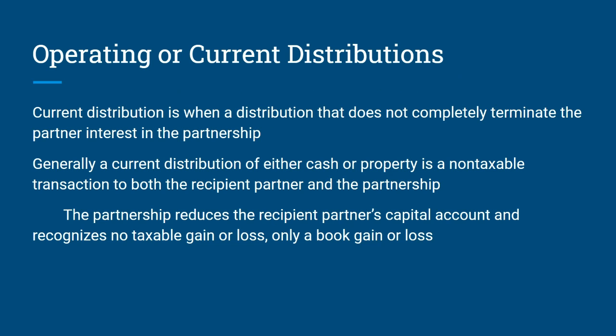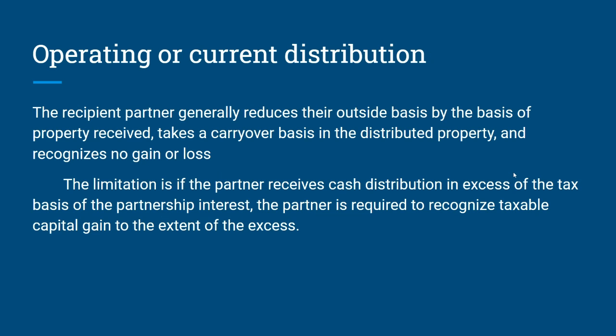Operating or current distributions. A current distribution is a distribution that does not completely terminate the partner's interest in the partnership. Generally, a current distribution of either cash or property is a non-taxable transaction to both the recipient partner and the partnership. The partnership reduces the recipient partner's capital account and recognizes no taxable gain or loss, only a book loss. The recipient partner generally reduces their outside basis by the basis of property received, taking a carryover basis in the distributed property, and will recognize no gain or loss.